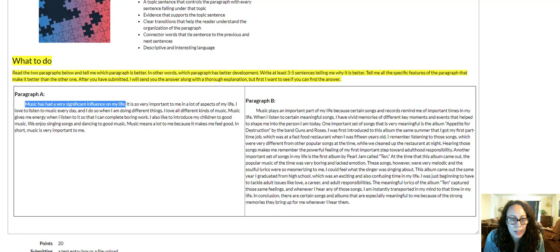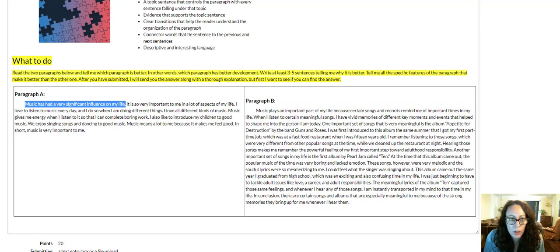It just says kind of, I like music. Maybe almost anyone could write this paragraph, or they could write a paragraph with this topic sentence. It kind of applies to everyone, so it's not going to be unique or really interesting, you know, what this person is going to say.